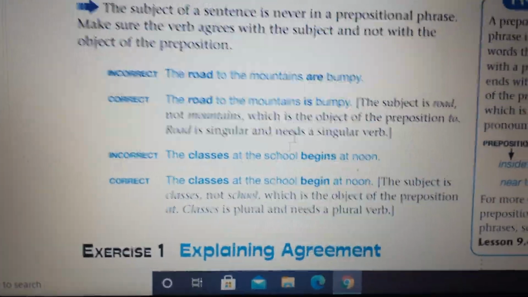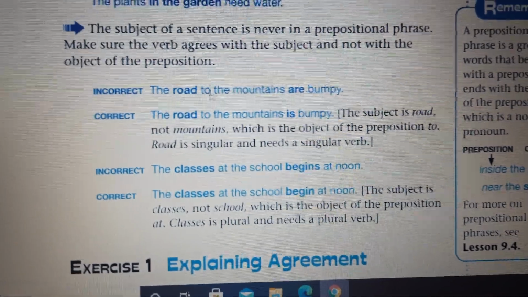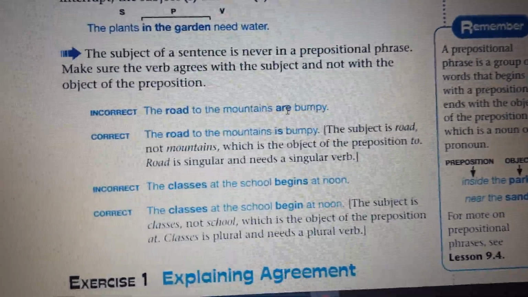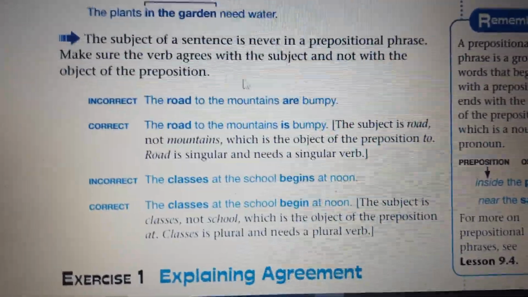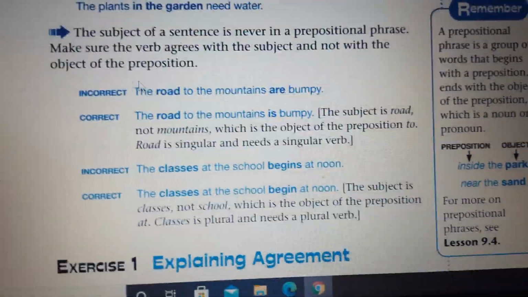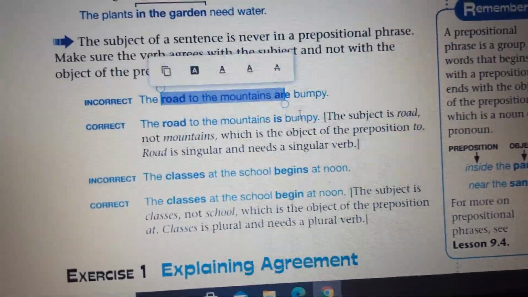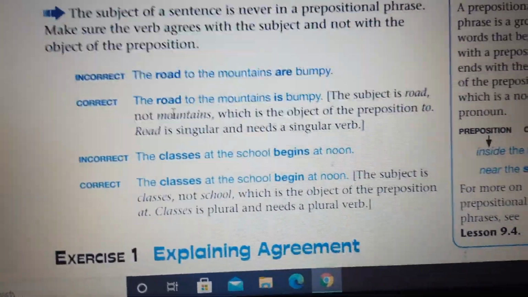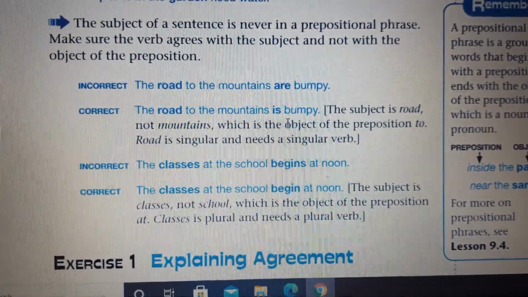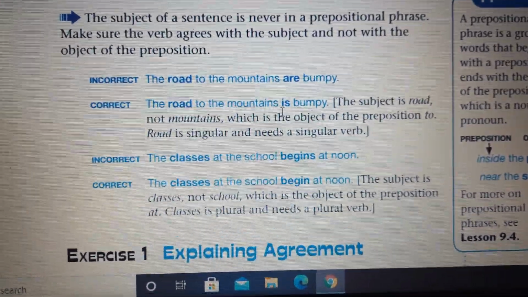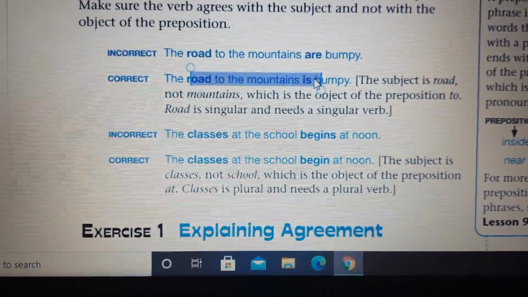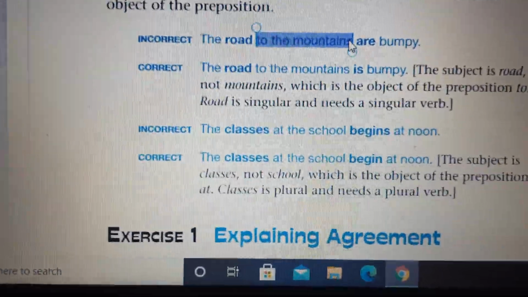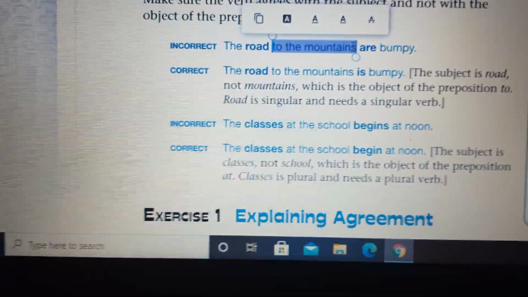If you think that because we have an s here, and we have plural here, it means we have to use are, that's not true, because here, make sure the verb agrees with the subject and not with the object of the preposition. So to correct this one, you can say the road to the mountains is bumpy. Because the road is. Just forget about this one. You cannot say the roads are, you have to say the road is.